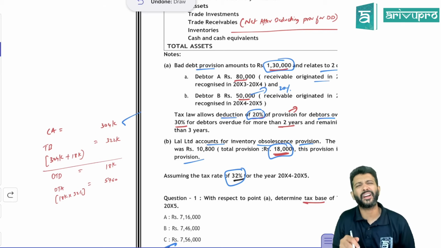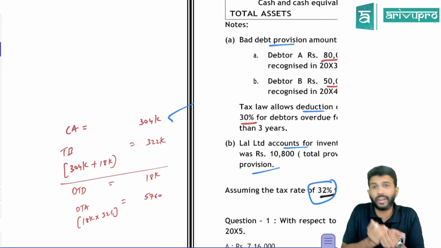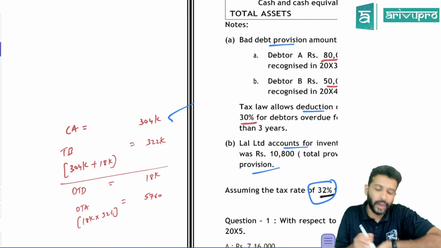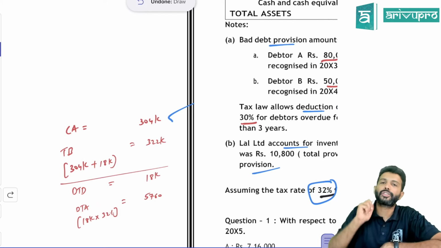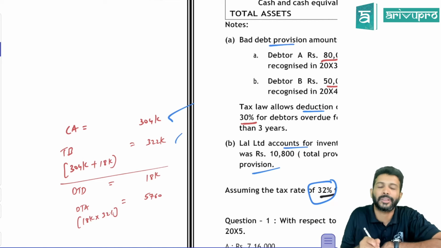But in tax, can you deduct it? No, you don't get deductions for it. That means it's already deducted. So how do you get the tax base? You cannot deduct it as per tax law, so hence we need to add back. Add back 18,000: 304 plus 18,000 provision, whatever you have deducted in accounts, add back. So you'll get the tax base to be 322.